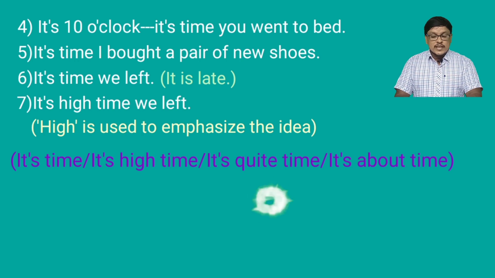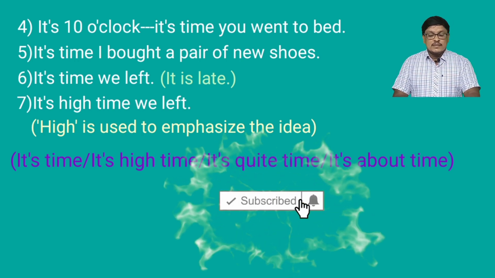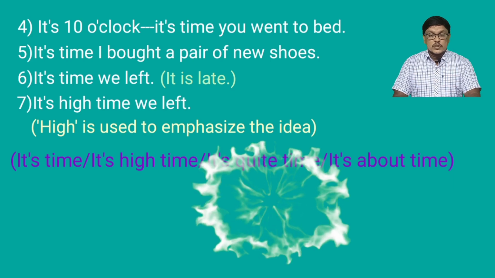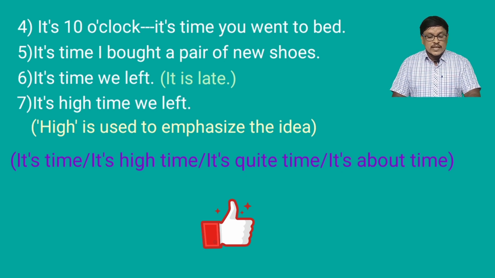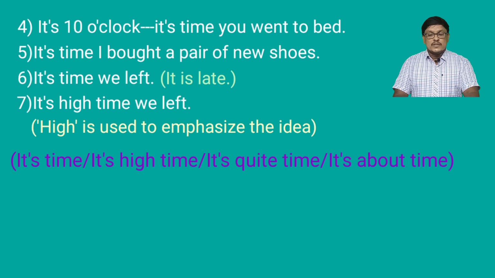Fifth example, it's time I bought a pair of new shoes. Here also bought is the past form, that shows that that action also was delayed. Sixth example, it's time we left. Here also it shows that it is late. Seventh example, it's high time we left. High is used to emphasize the idea. So all these usages, it's time, it's high time, it's quite time, it's about time, all these are used to express the same meaning, but high, quite, about can be added to emphasize the idea.